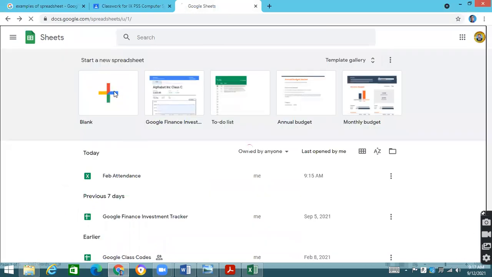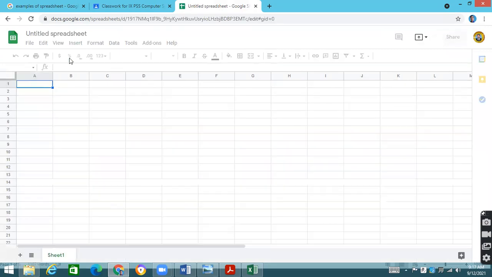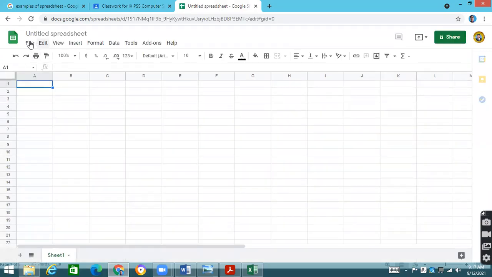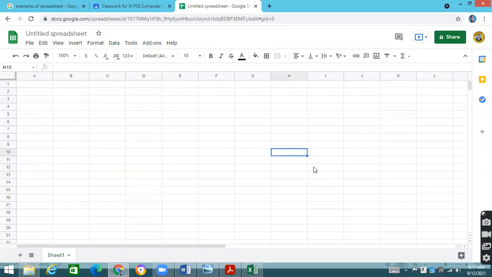If you go to Google Sheet and take a blank file, you'll be able to see that we have got a grid, just like in Microsoft Excel, and we have got the menus where different commands are available, and we can apply all these commands to make tabulation sheets. Students, this introduction is clear to you.